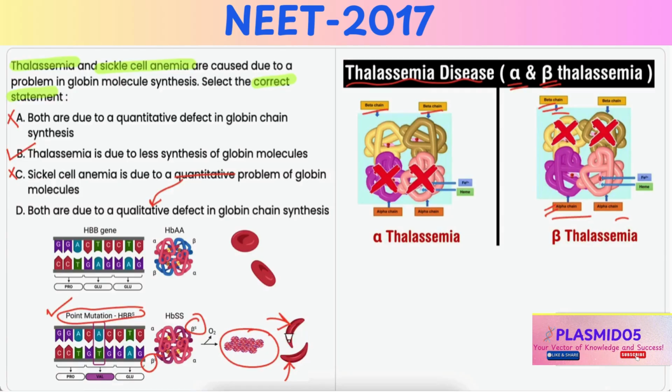Hence, it is incorrect. Option D. Both are due to a qualitative defect in globin chain synthesis. It is also incorrect because sickle cell anemia is due to qualitative defect, but thalassemia involves a quantitative defect in globin chain synthesis.